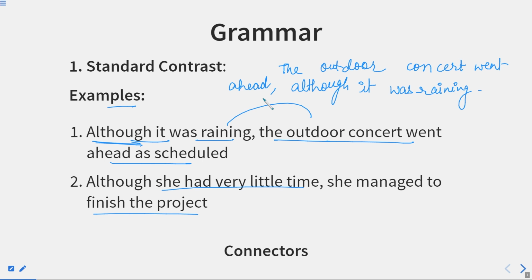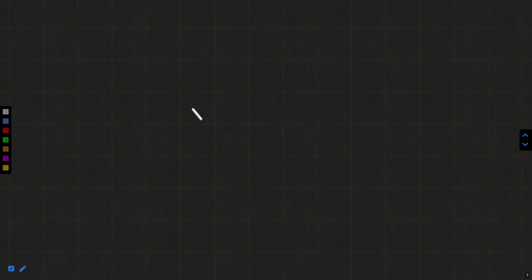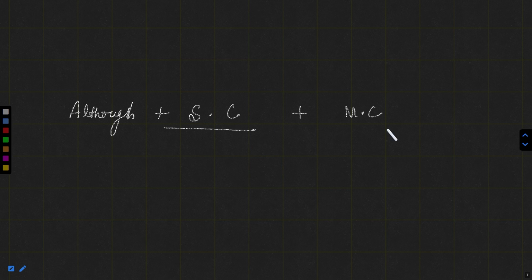Now one more thing is there. If you have to change this position, we have although, then the subordinate clause, and then the main clause. This is the structure. So first we have the subordinate clause, then we have the main clause. If we want to change its position, we don't just change the position of although.